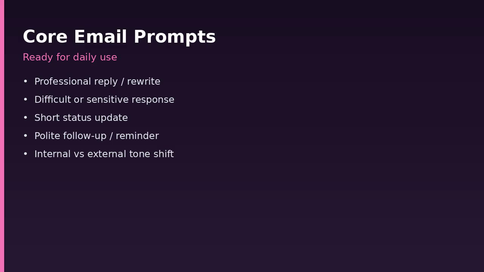Common mistakes. Sending the first generation without reading. Using the same formal tone for every audience. Asking the model to make it persuasive without clear facts. These errors are easy to avoid once the review habit is in place. Exercise. For the next 10 emails that require more than a one-line answer, run them through the appropriate template. Track how many minutes you save and how often you still need to rewrite the core message. Refine the 2 templates you edit most and save them as your new defaults.